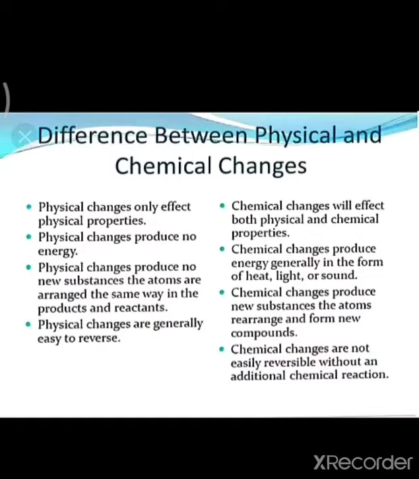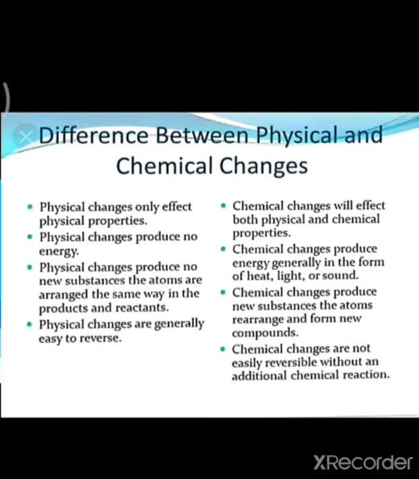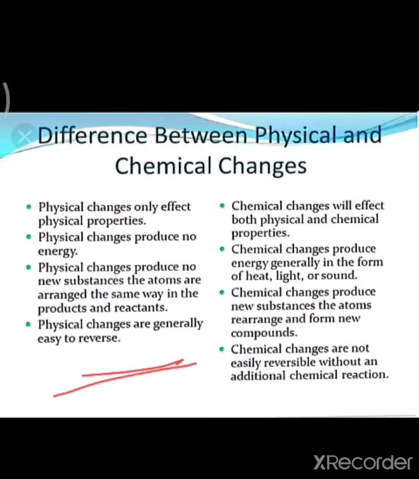Physical changes produce no new substance. The atoms are arranged the same way in the products and reactants. But in chemical changes, a new substance is formed, the atoms rearrange and form new compounds. Physical changes are generally easy to reverse, but chemical changes are not easily reversible.